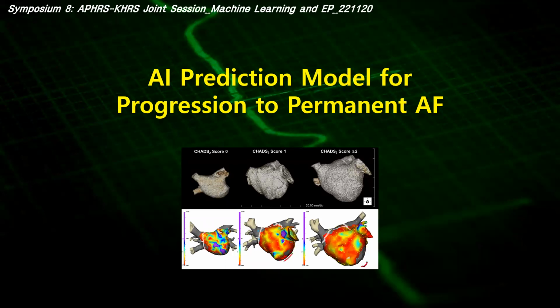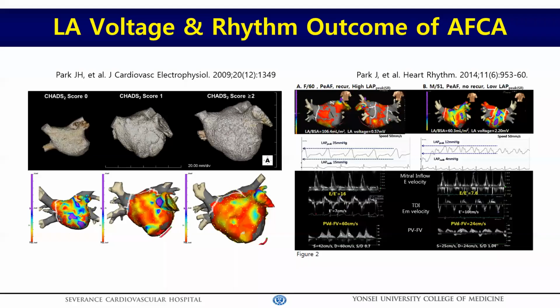Then, can AI predict poor responders who will progress to permanent AFib after ablation? In our previous studies, left atrial voltage correlated with atrial structural remodeling and left atrial pressure. And of course, low LA voltage is an independent factor for AF recurrence after ablation.